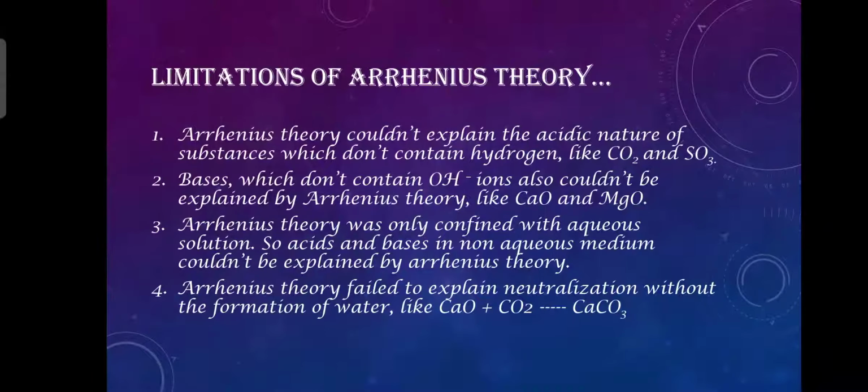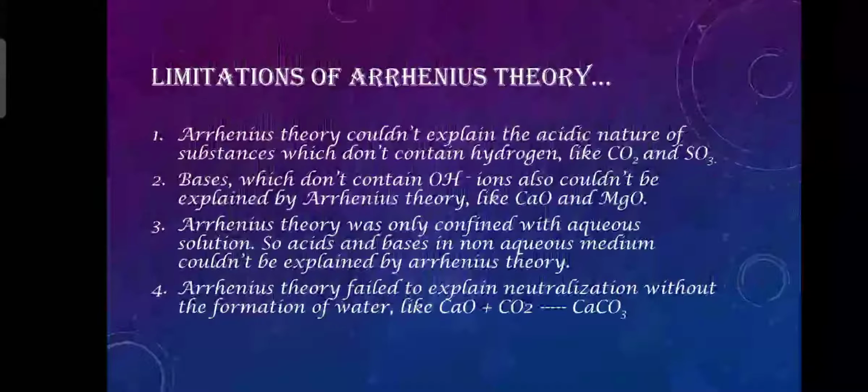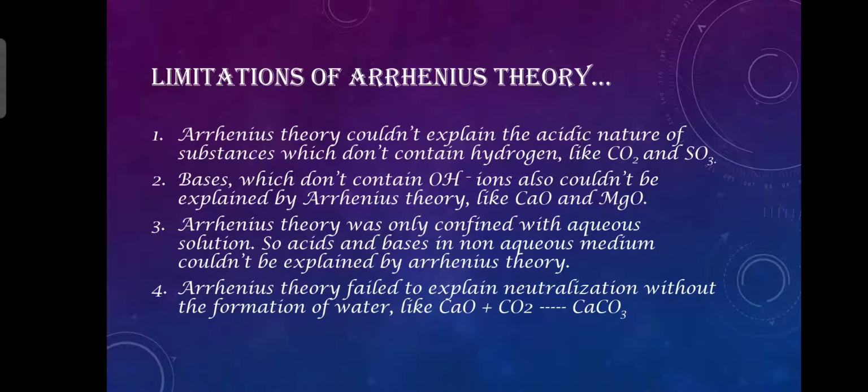Bases which don't contain OH negative ions or hydroxide ions also could not be explained by Arrhenius theory, like calcium oxide and magnesium oxide. We have learnt in Arrhenius theory that a base is a substance that contains hydrogen and is able to liberate hydroxide ions when added to water. But there are some bases like calcium oxide and magnesium oxide which do not contain hydrogen at all and cannot liberate hydroxide ions when added to water. So Arrhenius failed to explain the above two things.